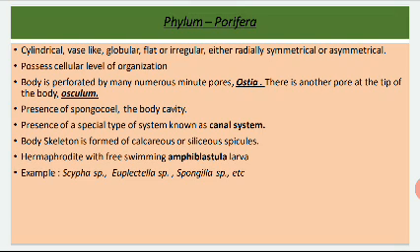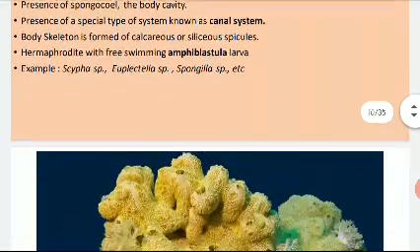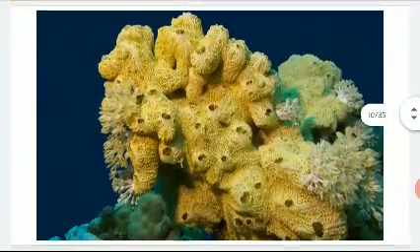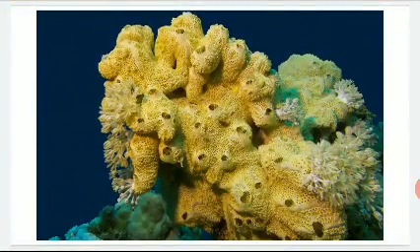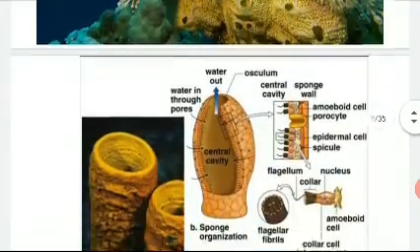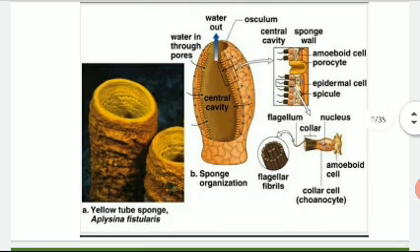And what are the examples? Scypha, Spongilla, Euplectella. Okay, now these are the real pictures, and this is the central cavity, that means spongocoel, and the pores are known as the ostia, and the apical pore is known as the osculum.